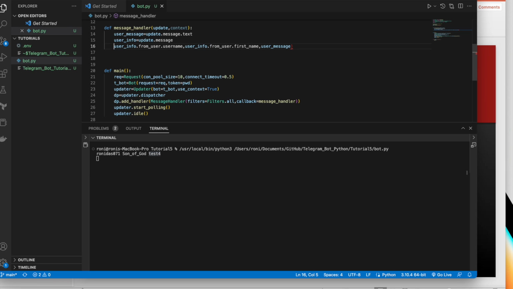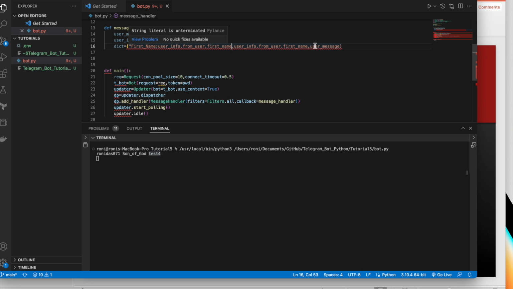Let's create a dict, like dict x equals something like that. I can write first underscore name is this. This is going to be user info, and after that I can write first underscore name, right?